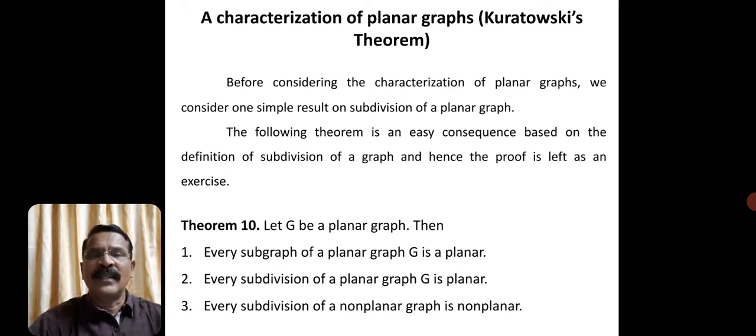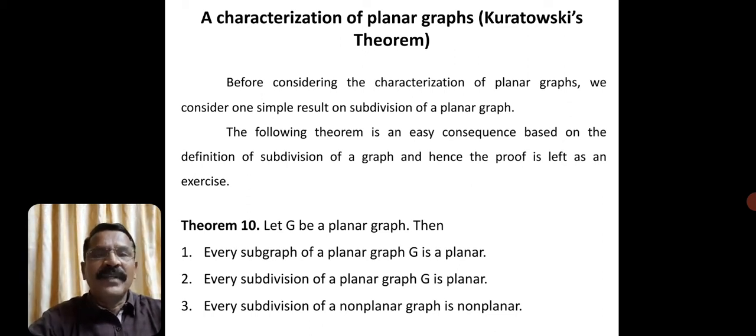Like that, if we continue the process of deleting an edge and introducing a vertex repeatedly, we get a graph which is called a subdivision of a graph. That concept we have already discussed in the previous class. Based on that, we are going to discuss one important result. Let G be a planar graph.